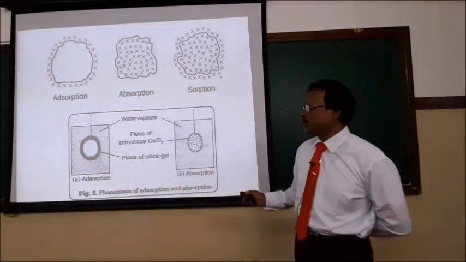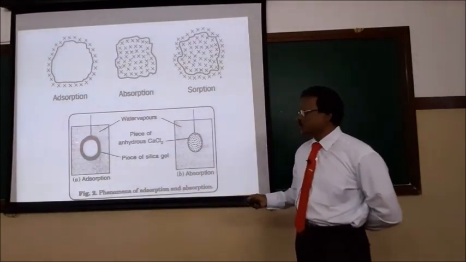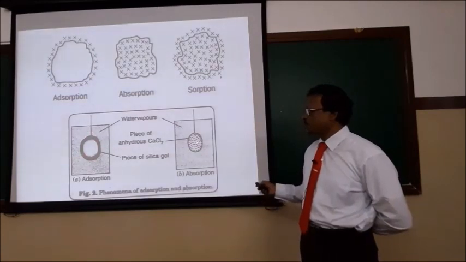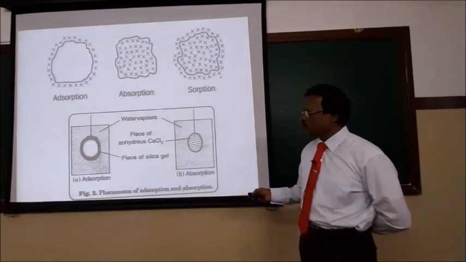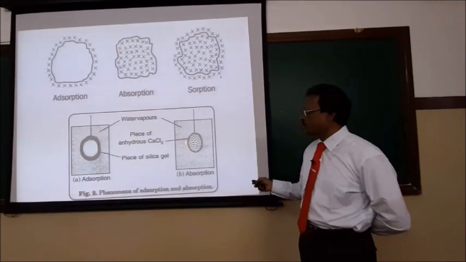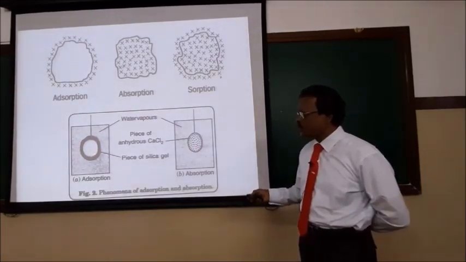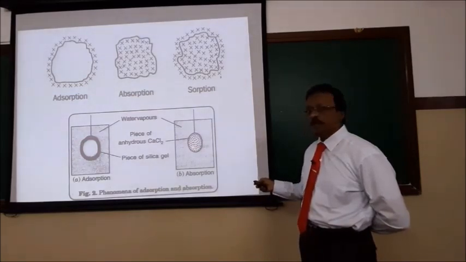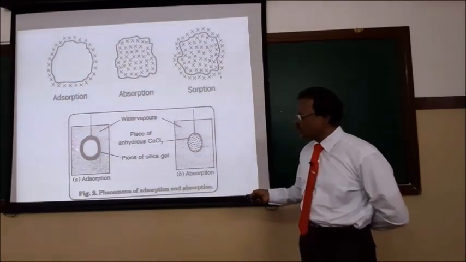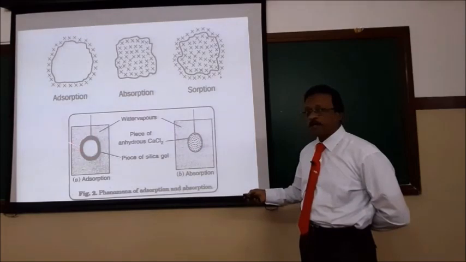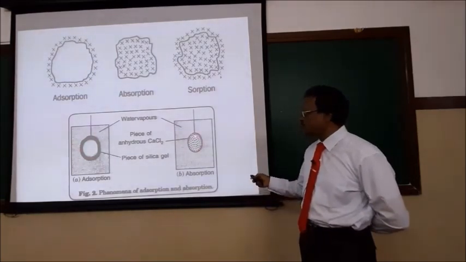I show you diagrammatically. Look at this: adsorption is a surface property, absorption is a bulk property. Adsorption is an exothermic reaction. Absorption is not an exothermic reaction. Adsorption depends upon temperature and pressure, absorption is independent of temperature and pressure. Adsorption mainly depends upon the surface area, not on the mass. But absorption depends upon the mass, not on the surface area.